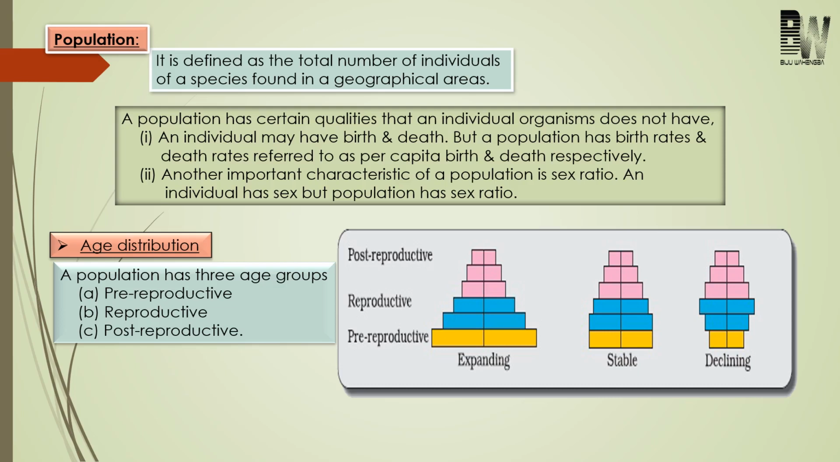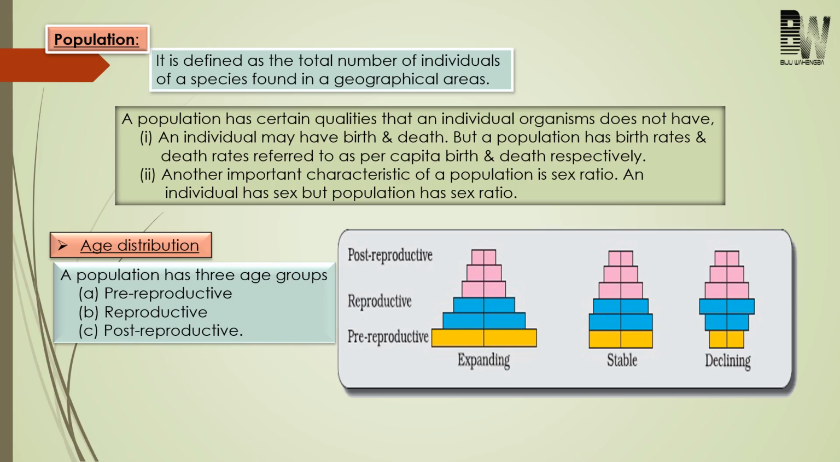Now come to the point. When you come to individual, individual has sex. That means the individual can be either male or female. But when you come to population, the population has sex ratio. That is how many males and how many females are there. This is point number one.